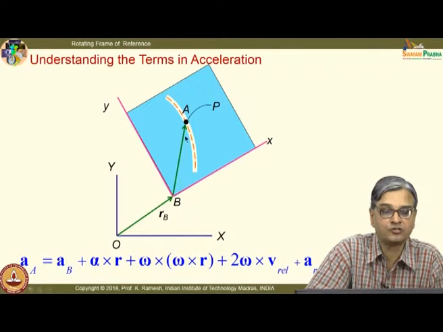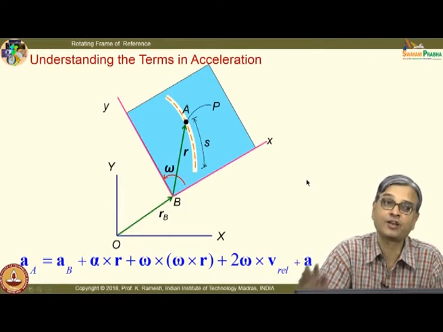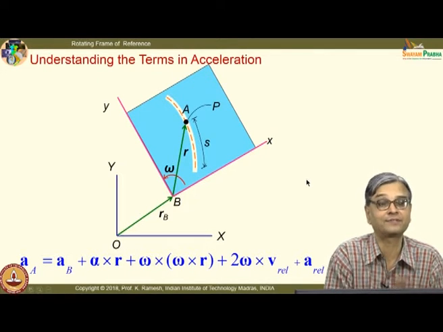Then I also have a position vector with respect to the rotating frame of reference like this. I have the position vector r, and this is at a distance s from one end of the slot. For the animation I have just shown omega, it can also have acceleration alpha, fine.